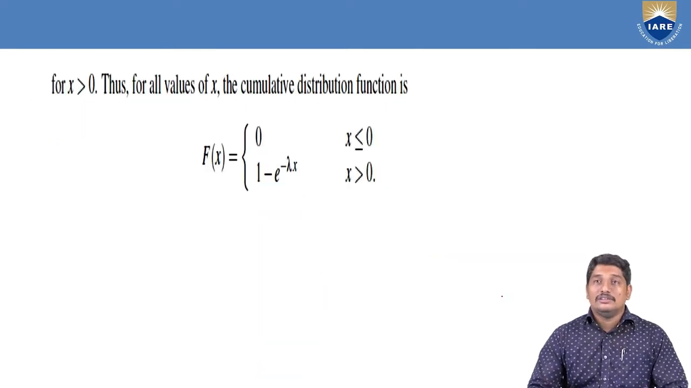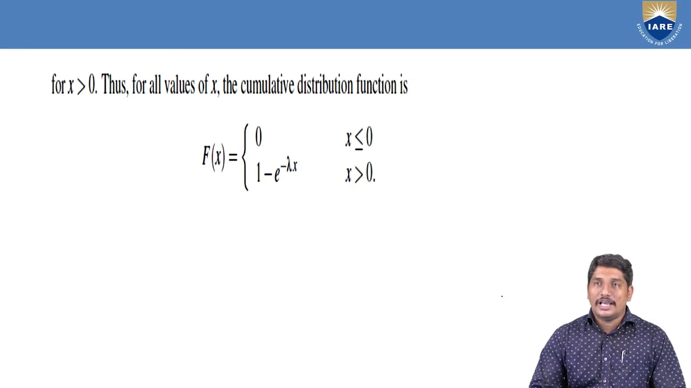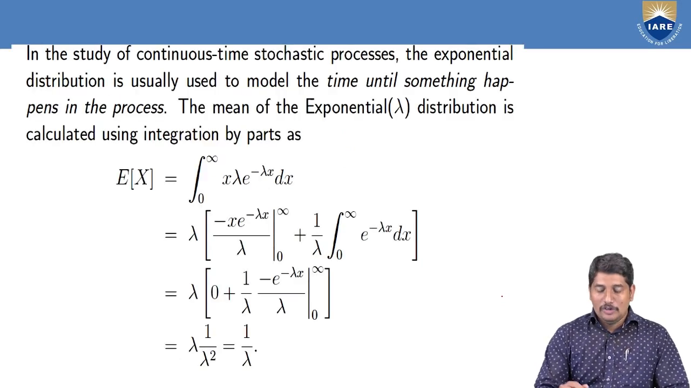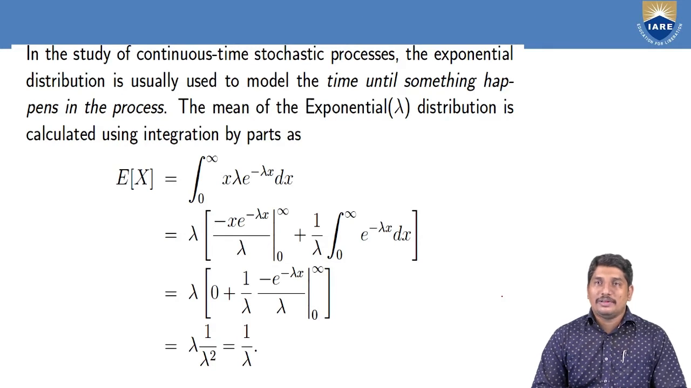So the summary, that is f of x, is understood as 0 when x is negative and 1 minus e power minus lambda x when x is positive. And let us recap what is the expectation of exponential distribution.